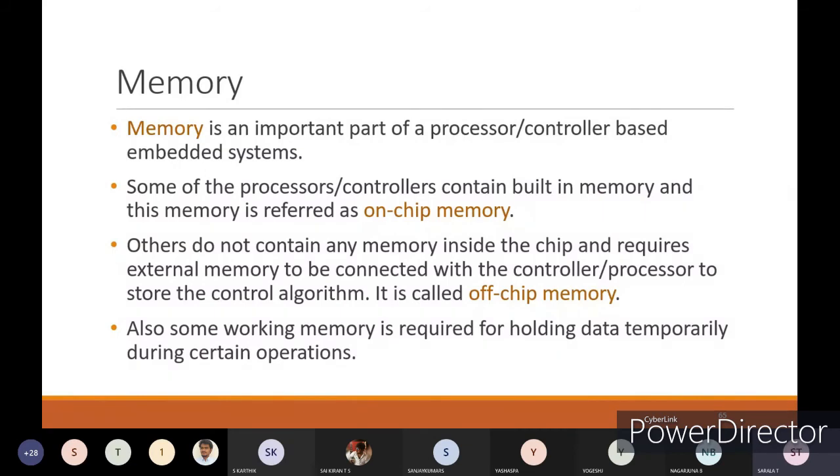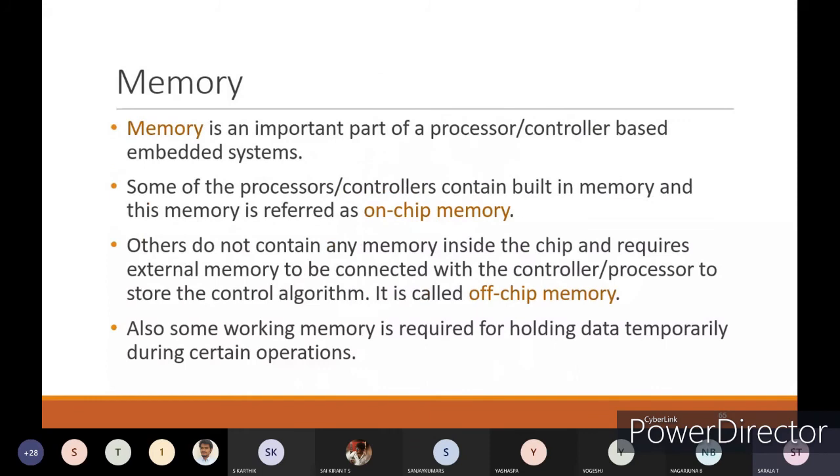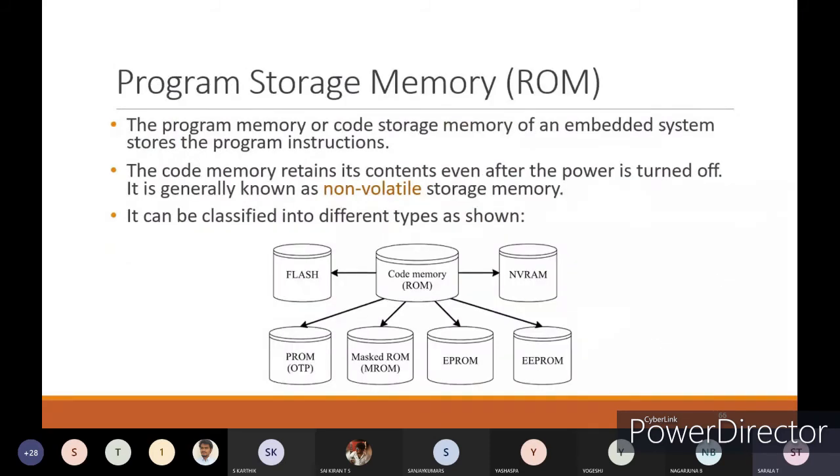Also, some working memory is required for holding data temporarily during certain operations. You can call it program storage. You need some extra holding memory or working memory for holding the data temporarily whenever the process is running. And you can take program storage memory as ROM.